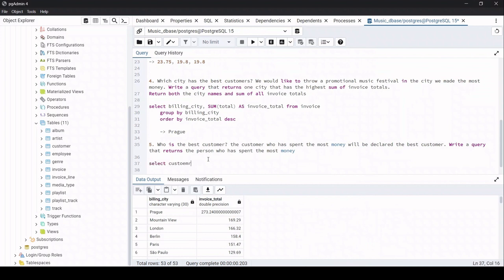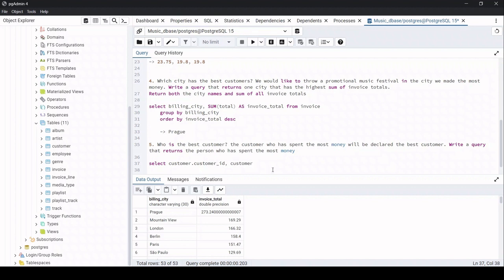Select customer dot customer ID. Now what is this customer dot customer ID? That means in the customer table we are taking the customer ID field. I will also need the customer name, because I would like to find who the best customer is.